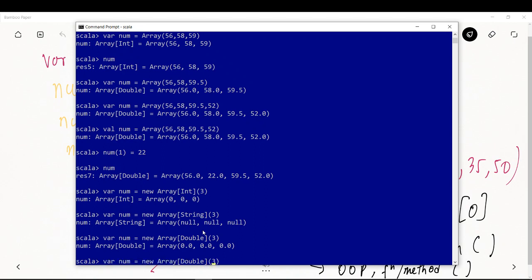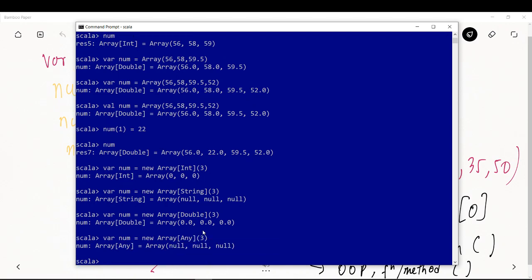Then let's say that instead of double, you want to have any data type, right? So you can also use Any. Once you say it's Any, it means you can store anything inside it. So instead of integer, string, or double, you are creating an array with the data type as Any, right? So this is how you declare an array.